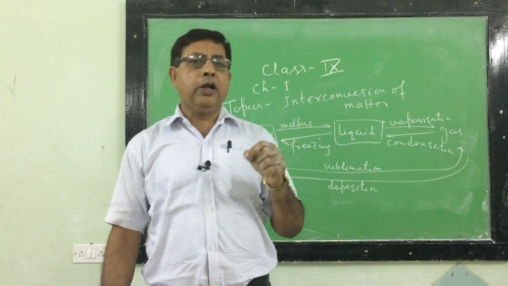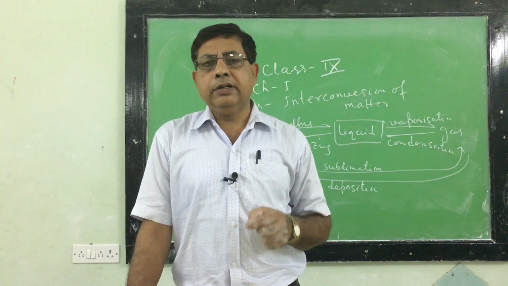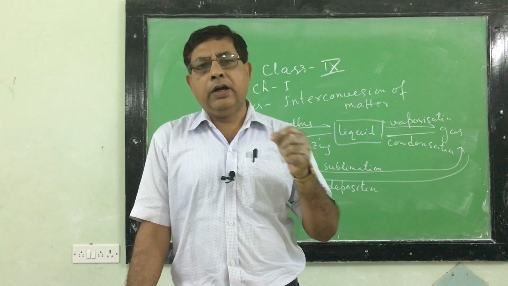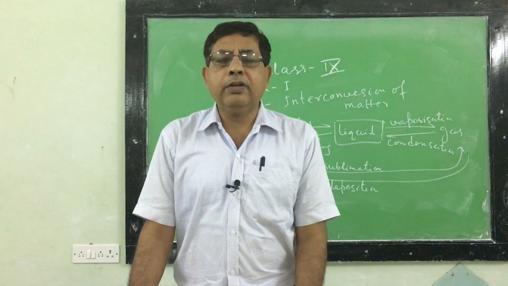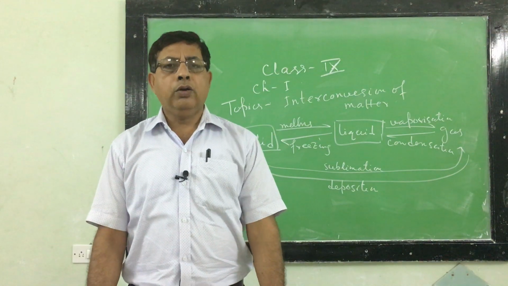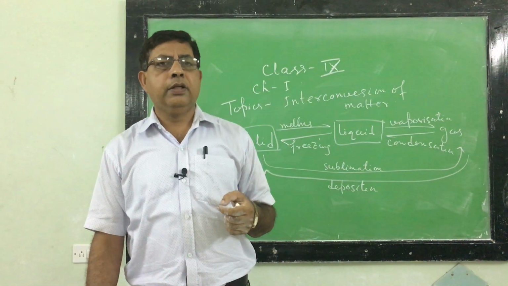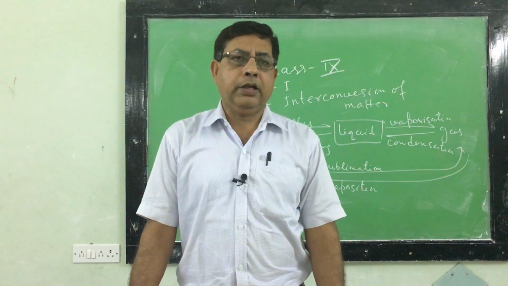Say the melting point of ice is 0 degree centigrade. That means at 0 degree centigrade, ice is converted to liquid at 1 atmosphere pressure. Every pure substance has a definite value of melting point. On which factors does melting point depend? Melting point depends upon presence of impurities and pressure.